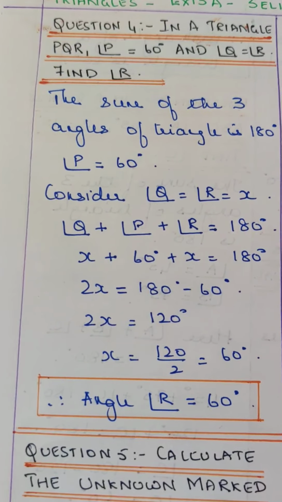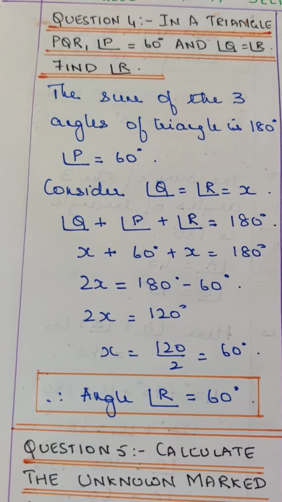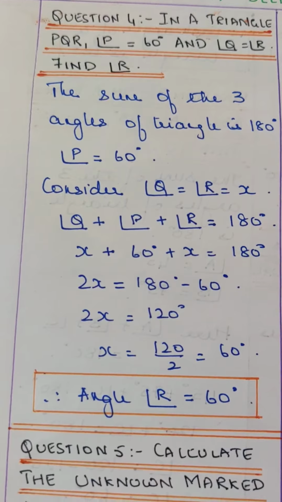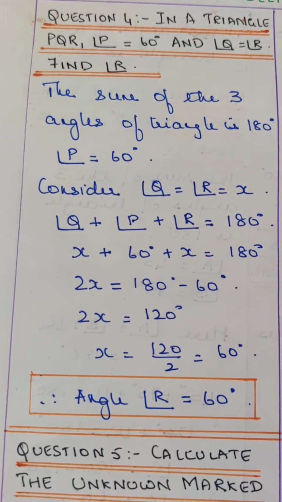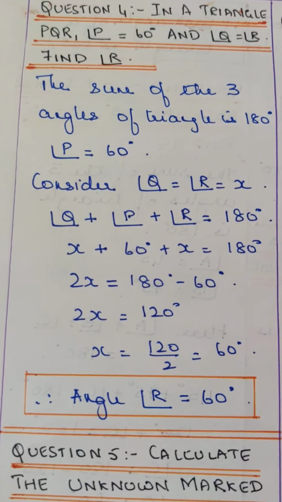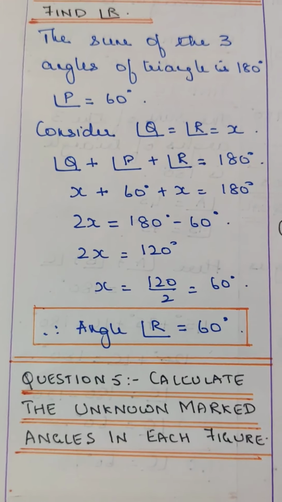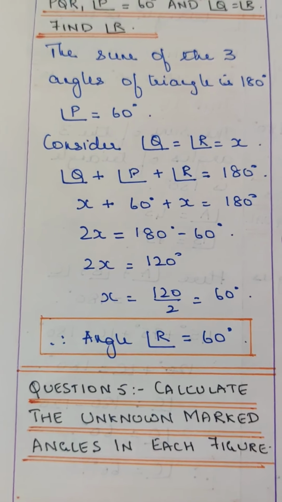2X is equal to 180 minus 60 degrees. 2X is equal to 120 degrees. X is equal to 120 by 2, that is equal to 60 degrees. Therefore angle R is equal to 60 degrees. Pretty simple.